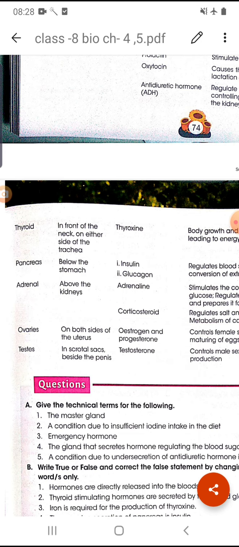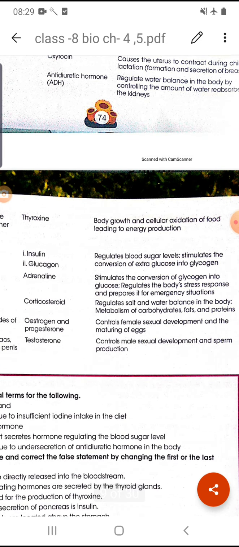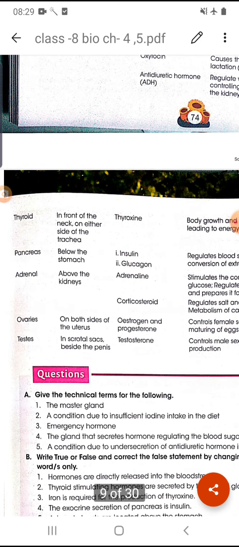Next is the pancreas. Obviously it is located below the stomach. Two hormones are secreted from the pancreas, insulin and glucagon. What are the hormones? Insulin and glucagon. They regulate the blood sugar level, okay, and stimulate the conversion of glucose to glycogen. That means they help to convert the glucose into another form, that is glycogen.